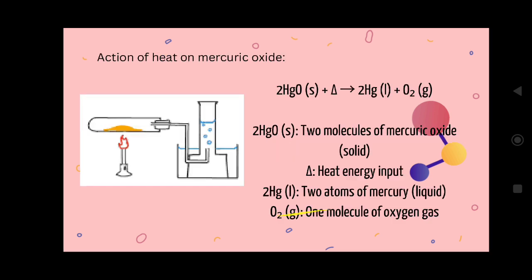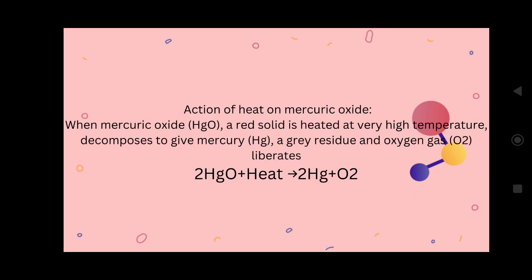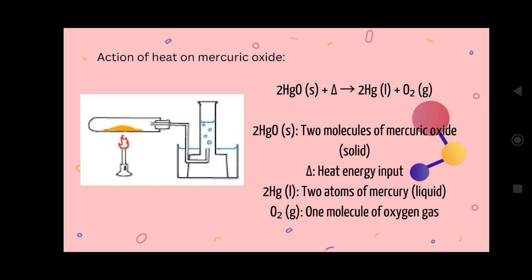And one more example is, take mercuric oxide, that is HgO. Okay, mercuric oxide is a solid, and what will I get? By heating, I will get 2 atoms of mercury along with 1 molecule of oxygen.